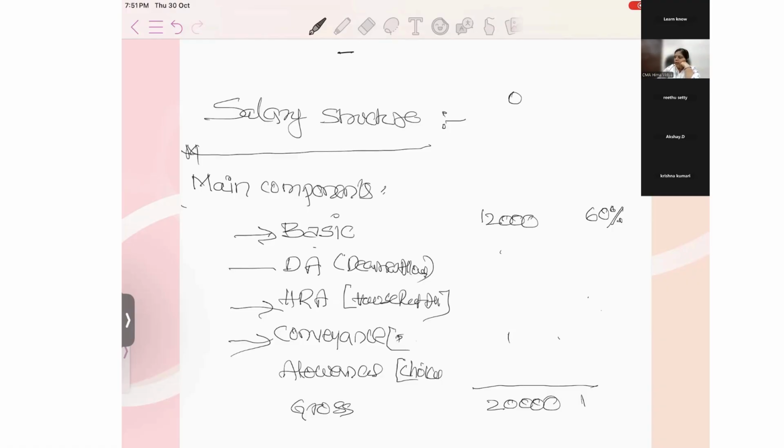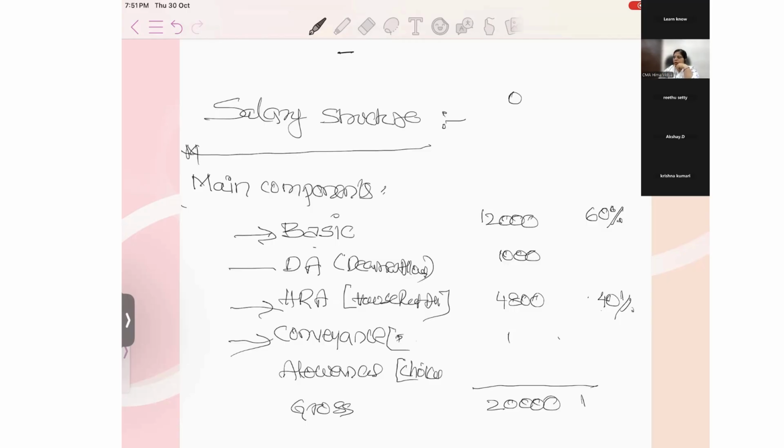Let the DA be some 1,000 rupees. And for HRA, what did we think? 12,000 into 40%. What is 40%? 12,000 into 40% is 4,800.